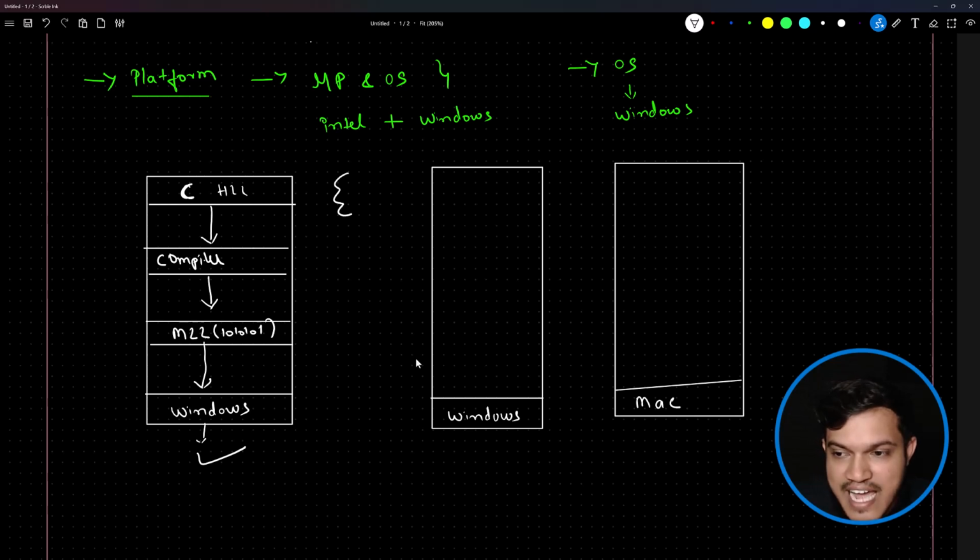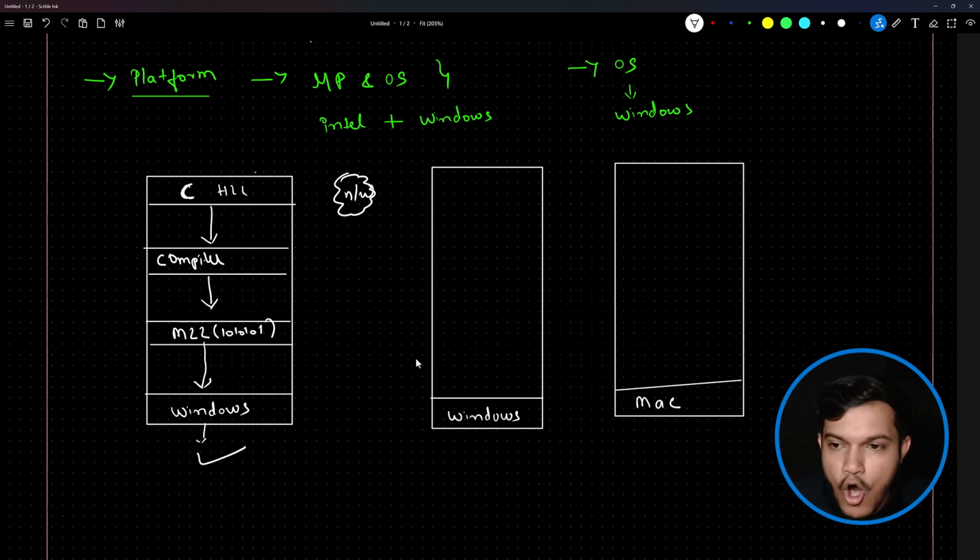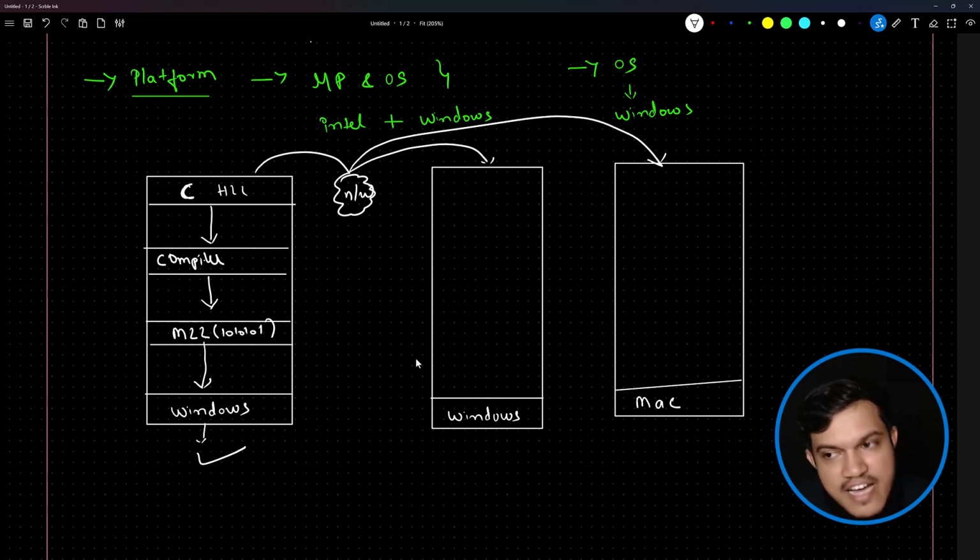Suppose they are connected over a network with the concept of internetworking. All these computers are connected with each other with the concept of internetworking. Great. This application I want to run on a different machine. One machine has the Windows platform, and one more machine has a Mac platform. Great. Now, will you send the high level code directly here?